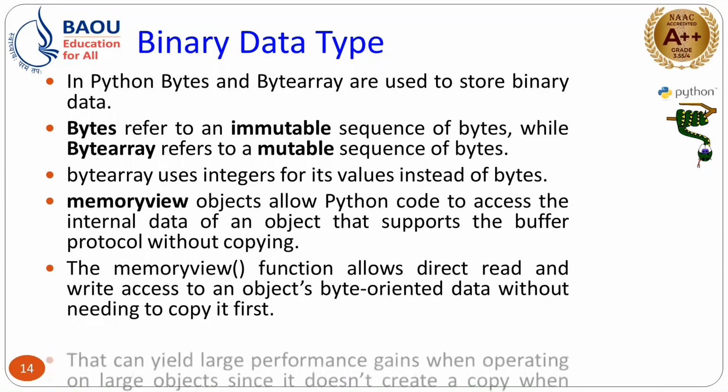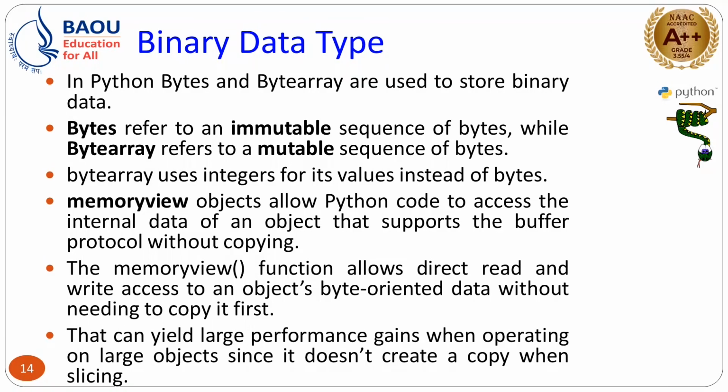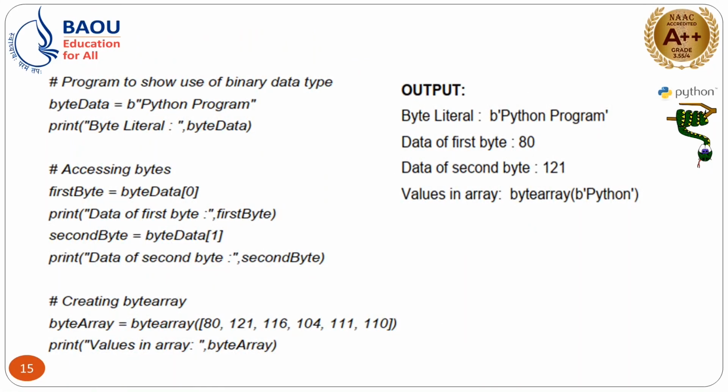So if you want to improve performance, if you want to remove the intermediate step and read or write the data directly from the memory, in that case you use this memoryview. It will improve your system performance. You can get more idea with the help of this example.